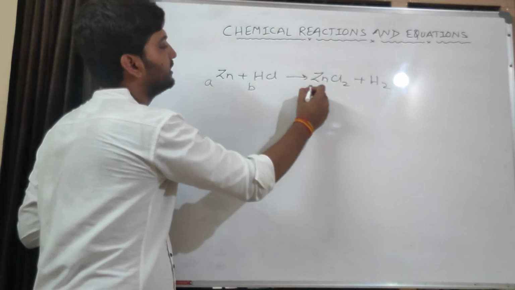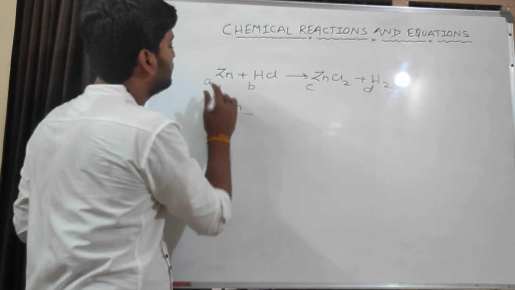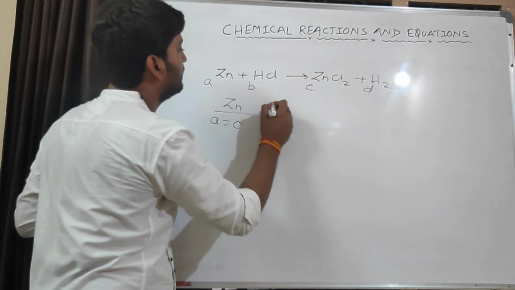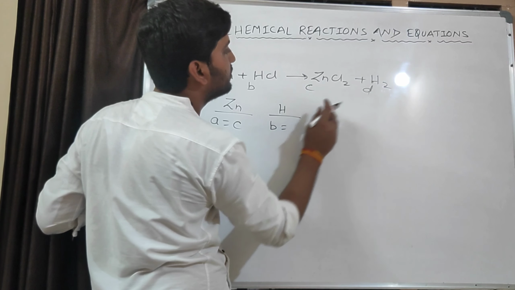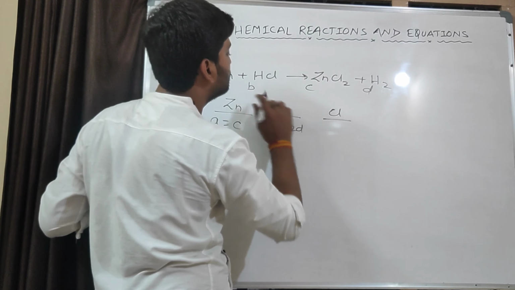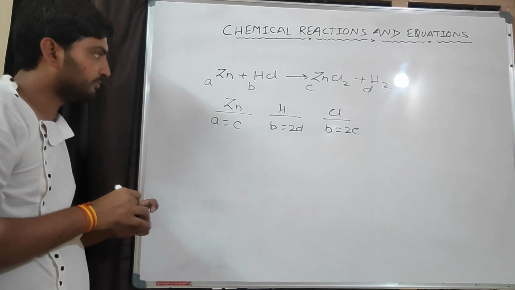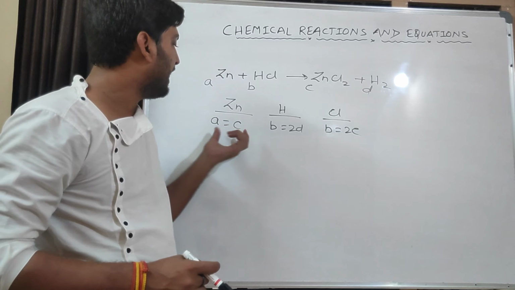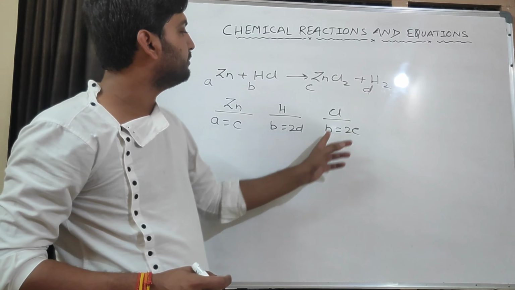A, B, C, D. For Zn, different metals: 1 into A, any other place no. So A is equal to C into 1, C. For hydrogen, B into 1, B is equal to 2 into D, 2D. For chlorine, B into 1, B is equal to 2 into C, 2C. Then there are 3 different atoms, zinc, hydrogen and chlorine. We have written it and we made equations. Here A is equal to C, B is equal to 2D and B is equal to 2C.